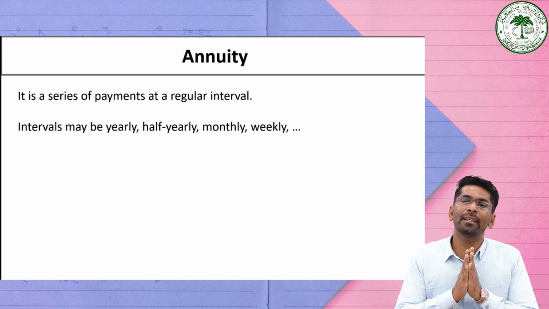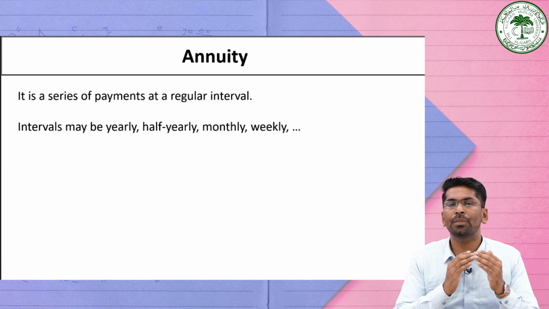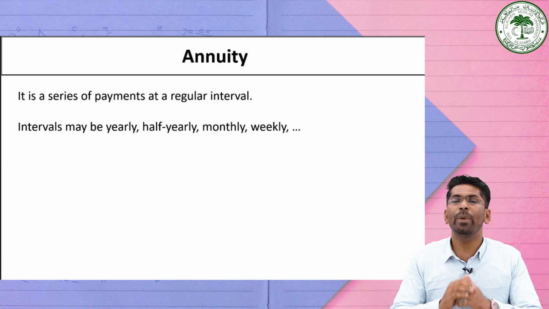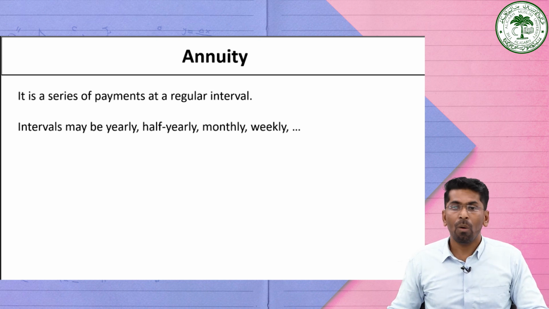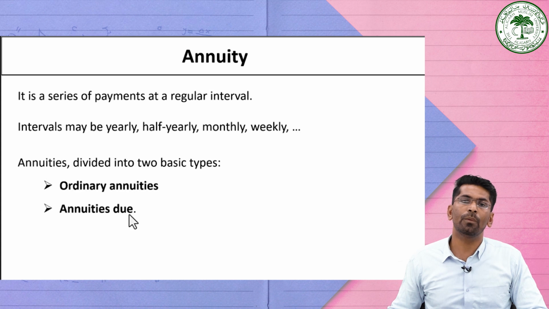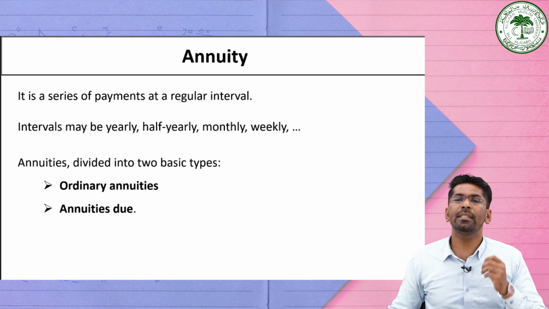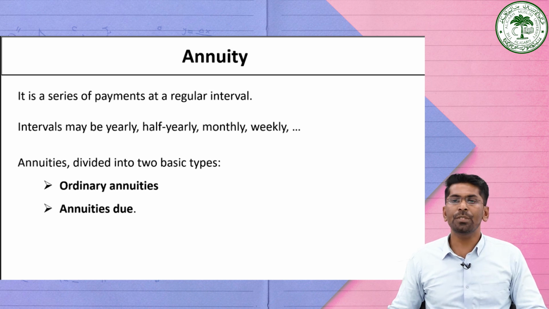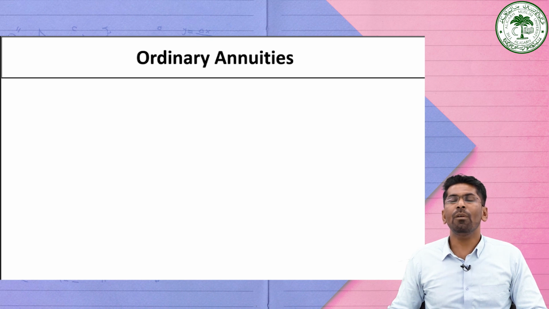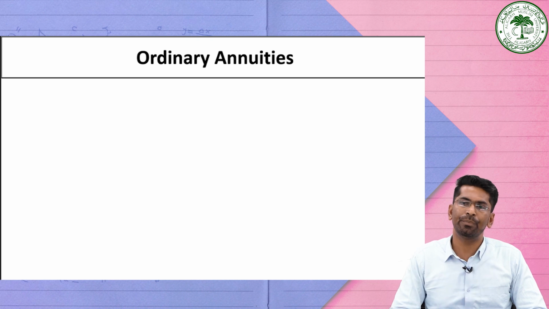So based upon that, we have different types of annuities. Annuities are generally divided into two basic types: ordinary annuities and annuities due. Let us discuss one by one. The first one is an ordinary annuity, which is also known as a regular annuity.